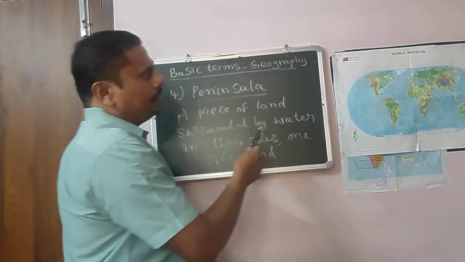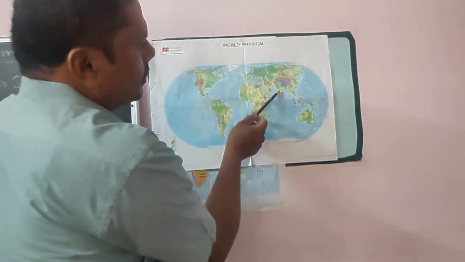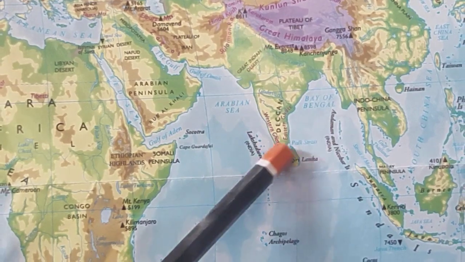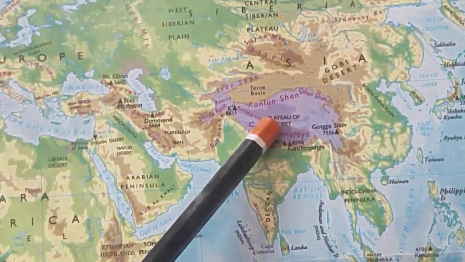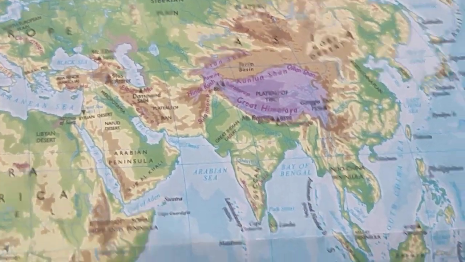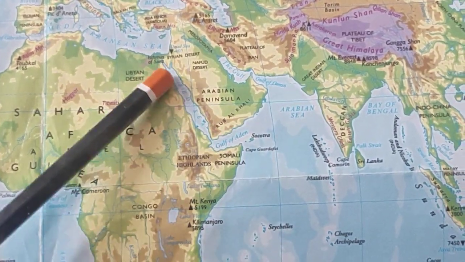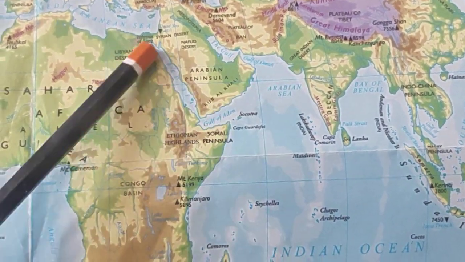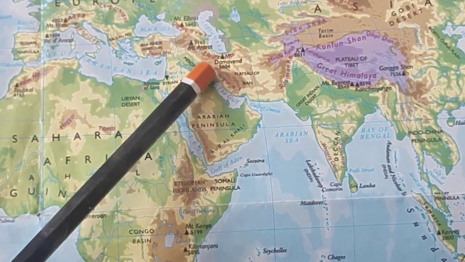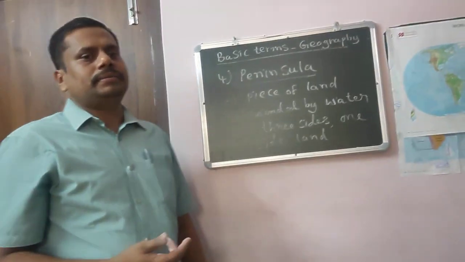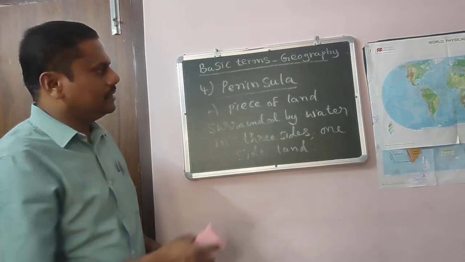And what are the examples for peninsula? See here in the world map. This is the Indian peninsula. Three sides water you can see, one side land you can see. Next, the Arabian Peninsula. See another good example, the Arabian Peninsula. Three sides you can find water and one side land. This is another example for a peninsula. It is another important term which is very useful in our geography, and I have given you examples also.